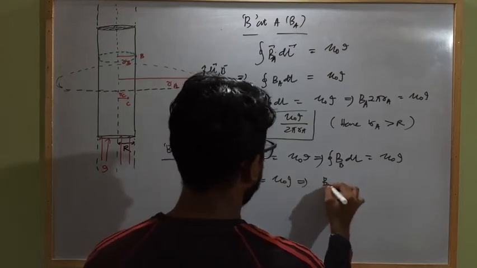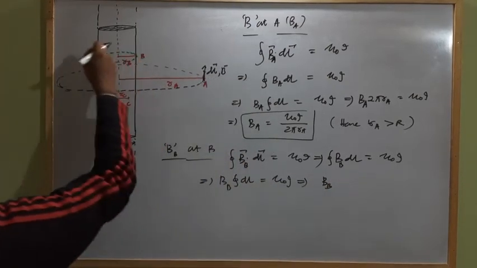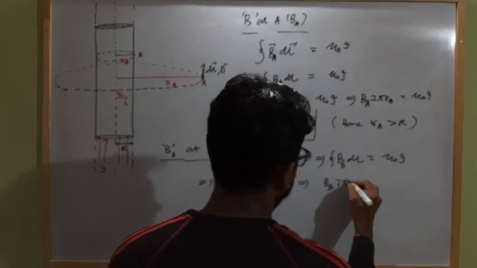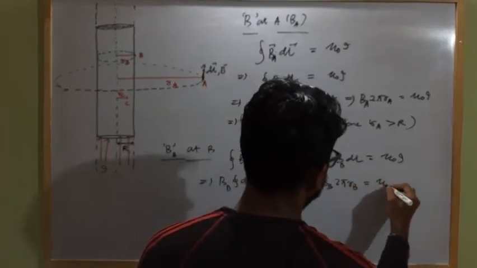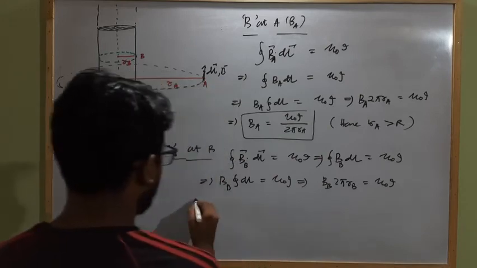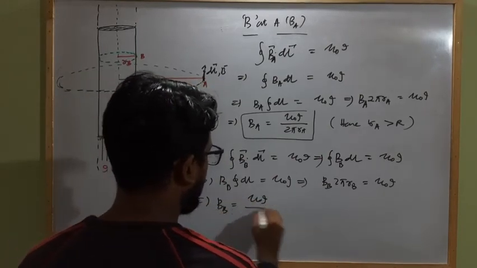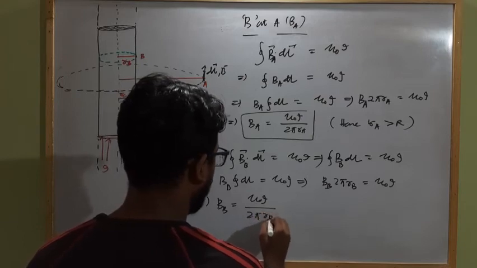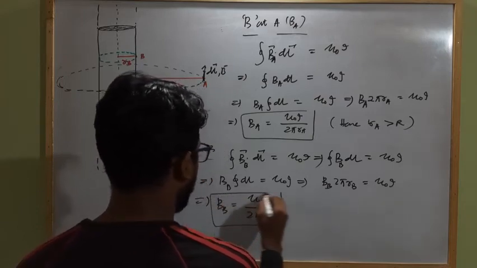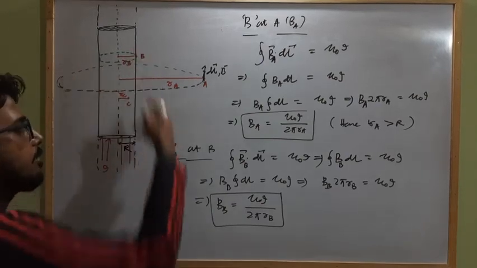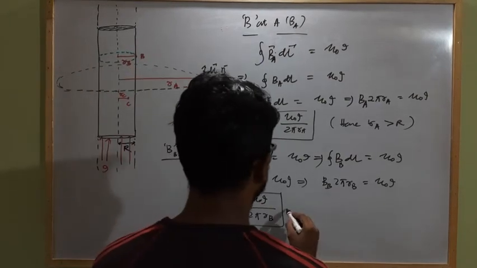This implies B at B, what is the closed integral of dl? It will be 2 pi, radius is rB, 2 pi rB equal to mu naught I. So this implies B at B will be how much? Mu naught I divided by 2 pi rB. This is the expression for magnetic field strength at any point on the surface of the solid infinite long straight cylindrical conductor.